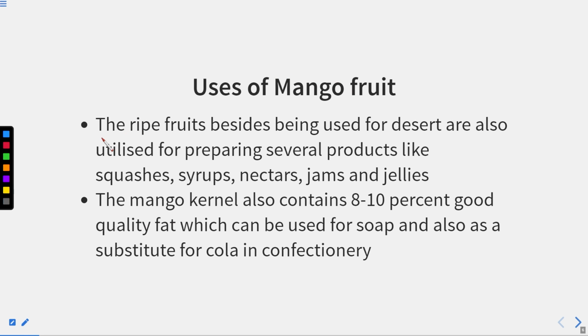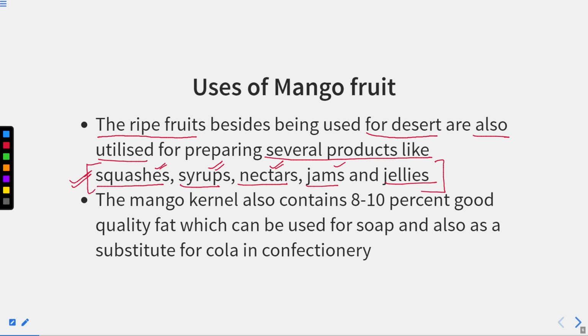Now we will talk about the things that can be prepared with the ripe fruits. Besides being used as a dessert, they are also utilized for preparing several products like squash, syrup, nectars, jams and jellies. These things are prepared from mango. We use the ripe fruit as a dessert, and this is one of the delicacies in Indian food.